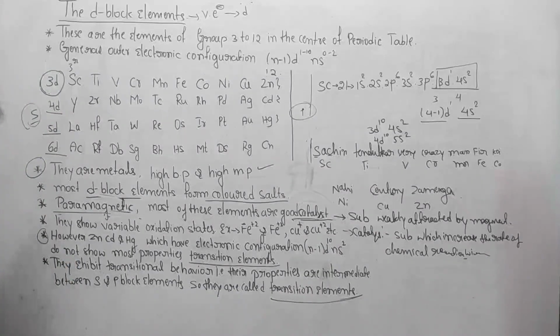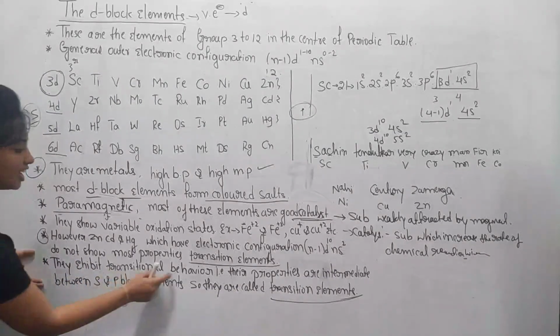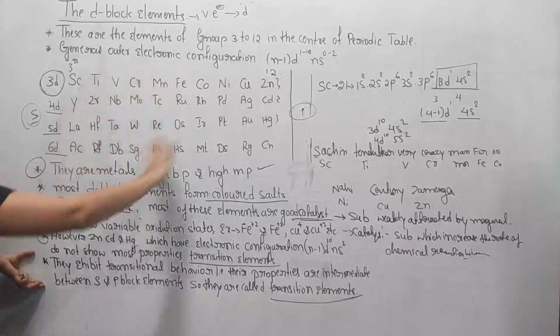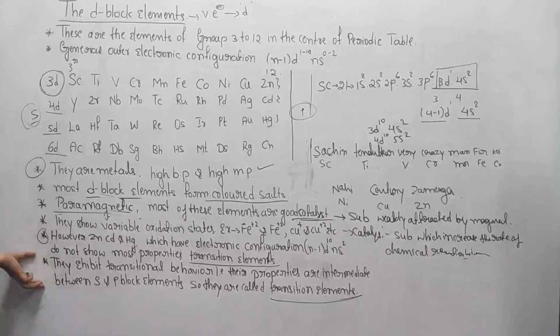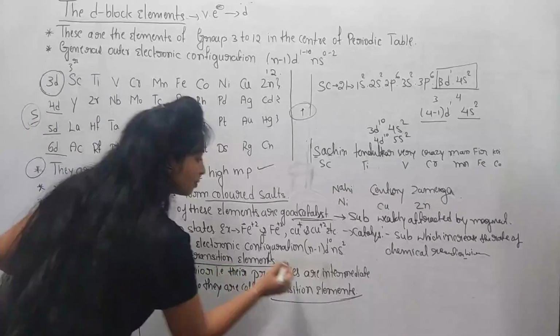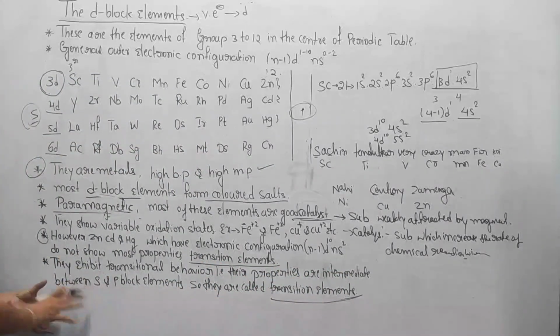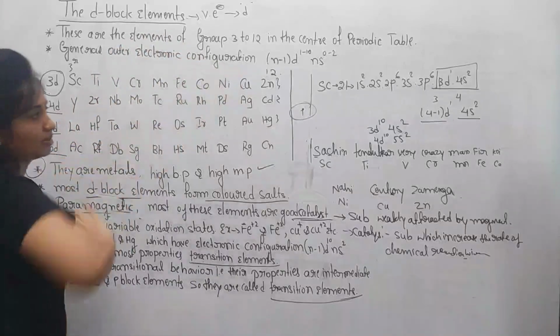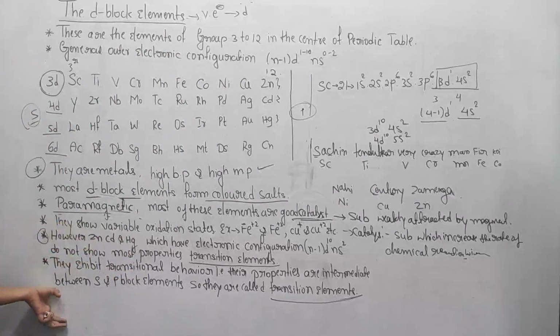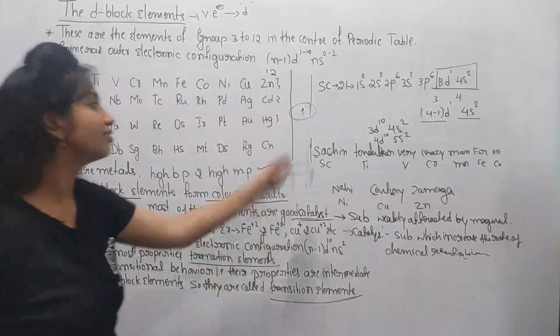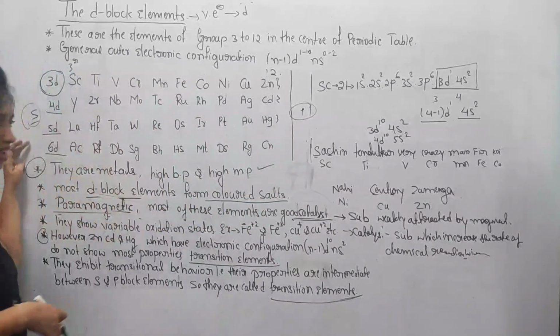Once again I wish to repeat here. They exhibit transitional behavior. So what is the meaning of that transitional behavior? Their properties are intermediate between the s block and p block elements. In earlier classes you already learned the properties of p block elements and s block elements.